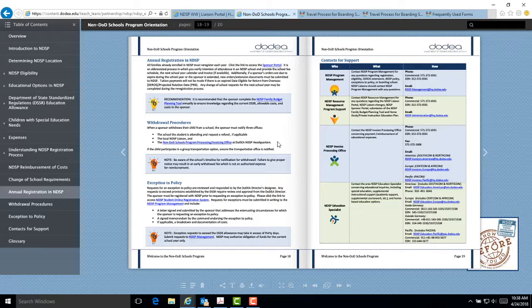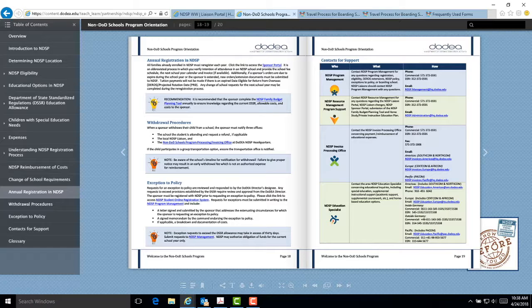If the child participates in a group transportation option, ensure the transportation office is notified. Please note all timelines for withdrawals set by the school or transportation company. Failure of the sponsor to give proper notice to the school or transportation company may result in an early withdrawal fee, which is not an authorized expense for reimbursement.